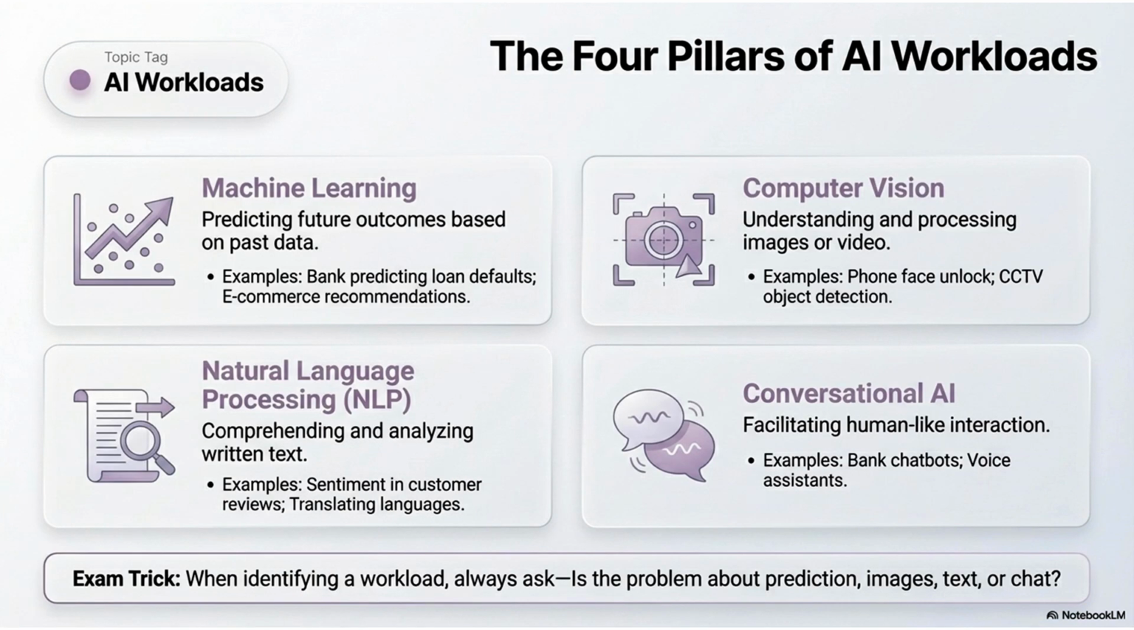Most AI tasks fall into four main buckets. Machine learning is all about predicting outcomes. Computer vision allows machines to see and process images. Natural language processing, or NLP, lets computers read and understand text. And conversational AI is the tech behind chatbots that talk back. Pro tip for the exam: if you're trying to identify a workload, just ask, is the problem about prediction, images, text, or a conversation?